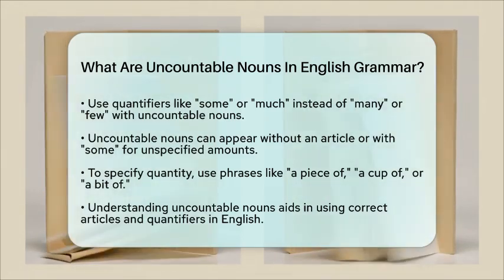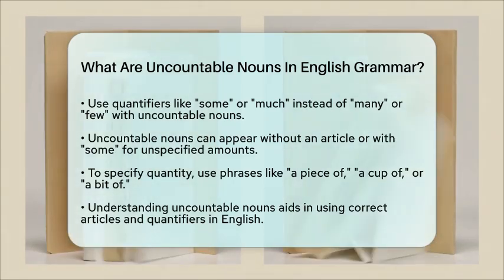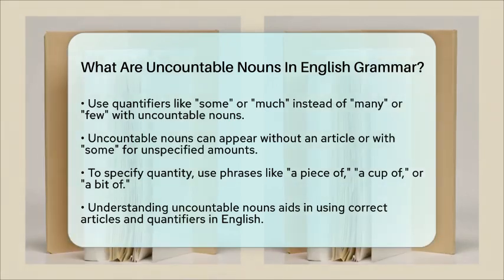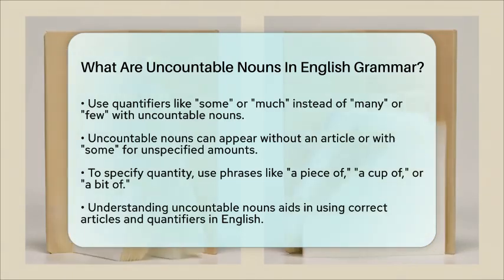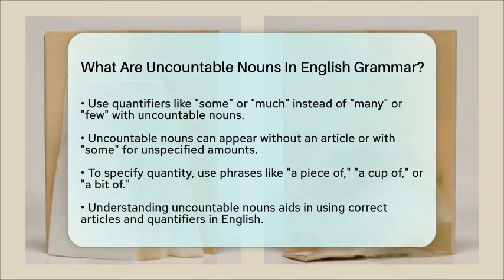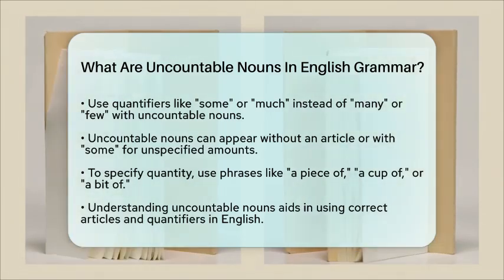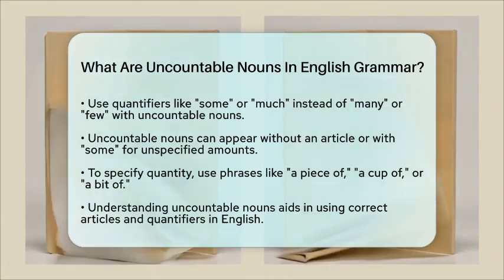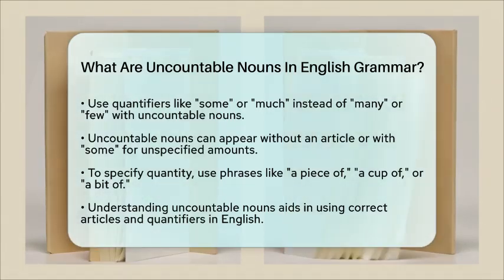This way, you can talk about measurable amounts of uncountable nouns, even though the nouns themselves do not have plural forms. In summary, uncountable nouns are those that name things you cannot count individually because they are seen as a whole mass, substance, or abstract idea. They do not have plural forms and require specific grammatical treatment in English sentences. Understanding uncountable nouns helps you use the correct articles and quantifiers, making your English clearer and more accurate.